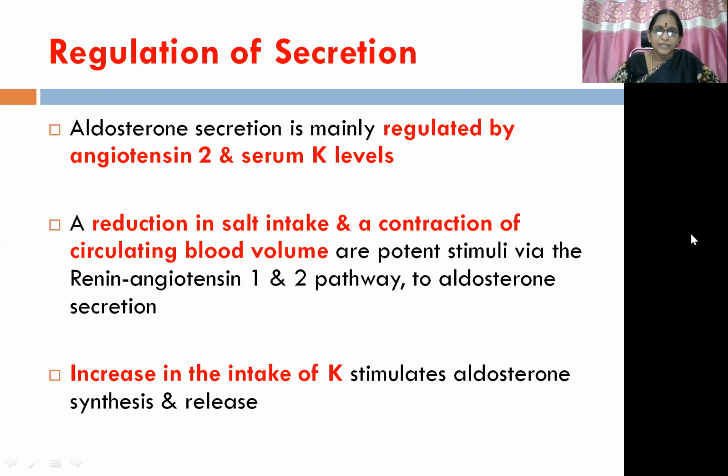A reduction in salt intake and a contraction of circulating blood volume are potent stimuli via the renin-angiotensin 1 and 2 pathway to aldosterone secretion. An increase in the intake of potassium stimulates aldosterone synthesis and then release also.